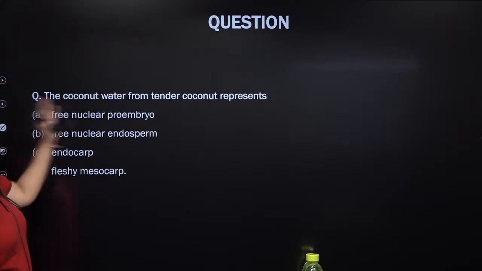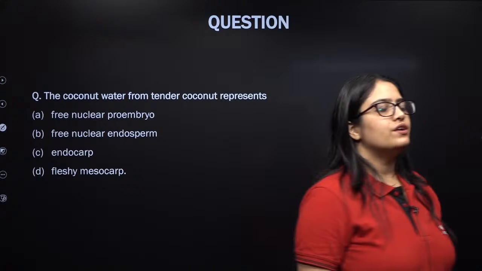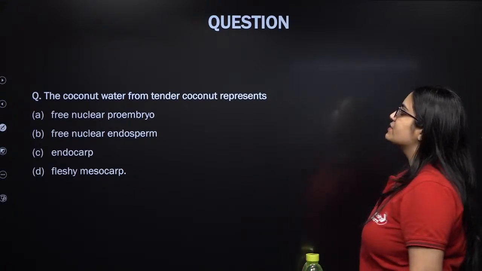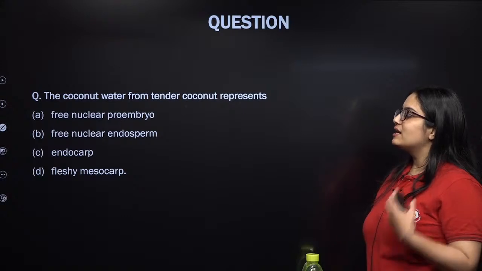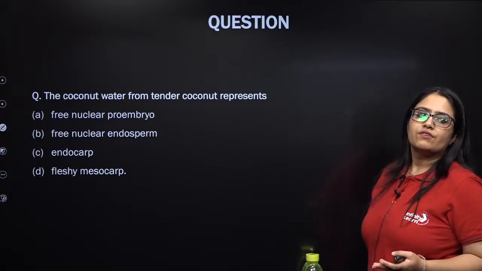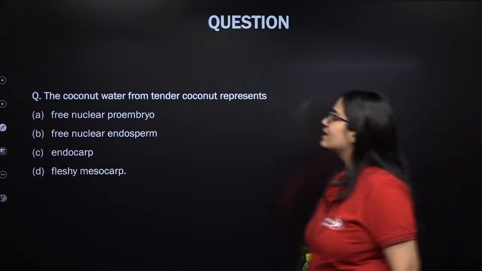Next question. The coconut water from tender coconut represents. Come on, what is the nature of this coconut water? Come on, everyone. What is the nature of this coconut water? It is free nuclear endosperm.